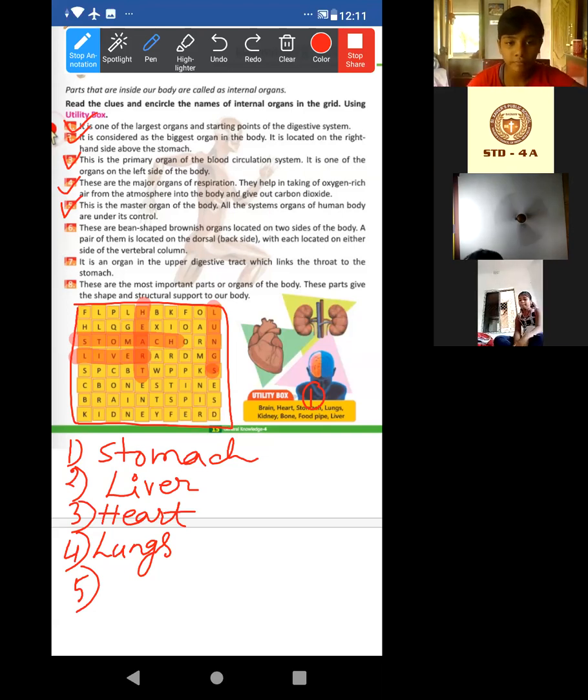Now also read the other part of our master organ of the body. All the system organs of the human body are under its control. Basically, brain controls, okay? So what will be the answer of the fifth one? Brain. Where is brain written? Look here, right? So just write brain over there for the fifth one. And now the duty is to find out that in the grid, right?